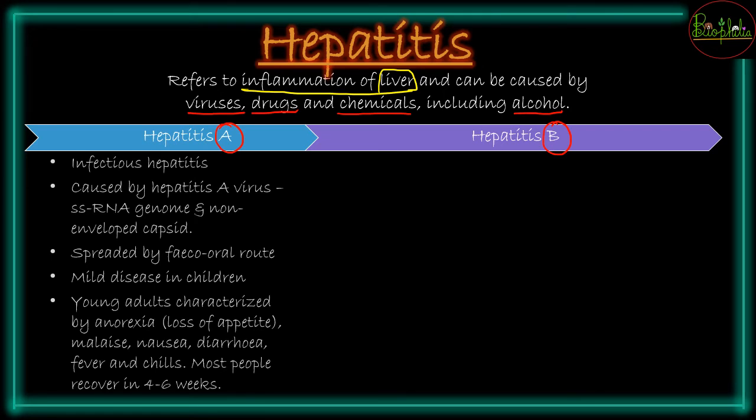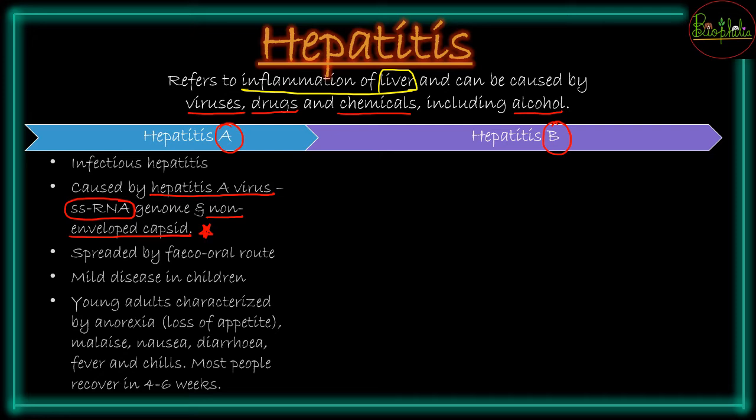So hepatitis A is called an infectious hepatitis. It is caused by the virus, as per the name, hepatitis A virus. Here you need to remember it is a single stranded RNA virus which has a non-encapsulated capsid. So this is a very important point regarding the causative agent.